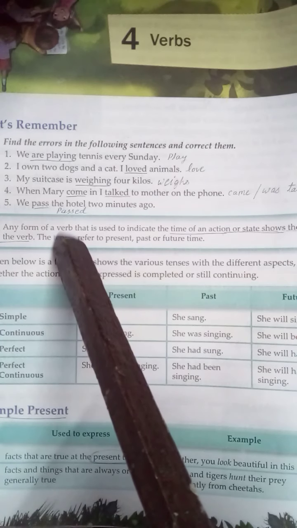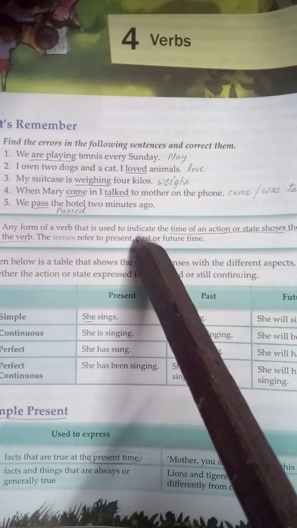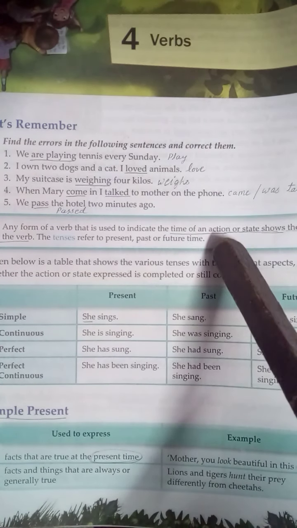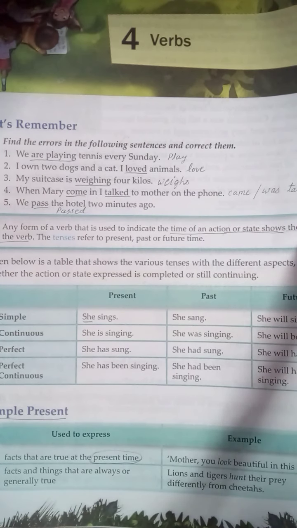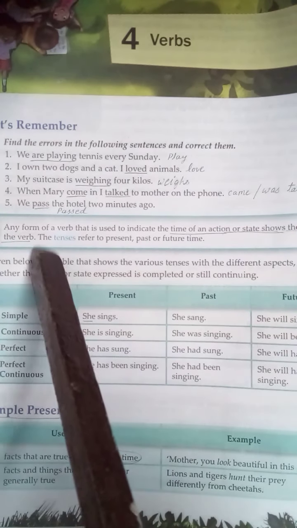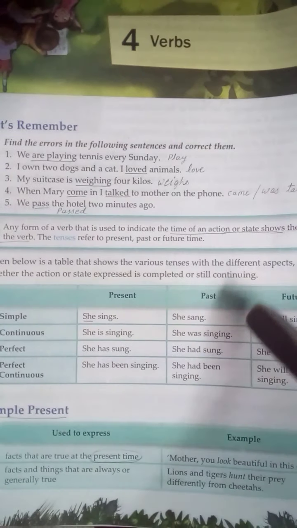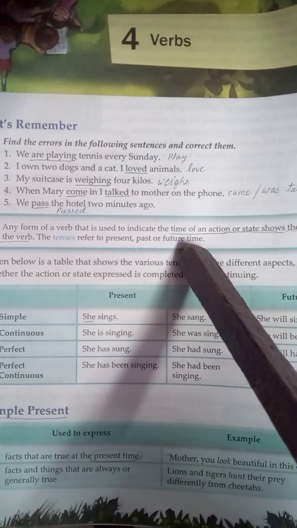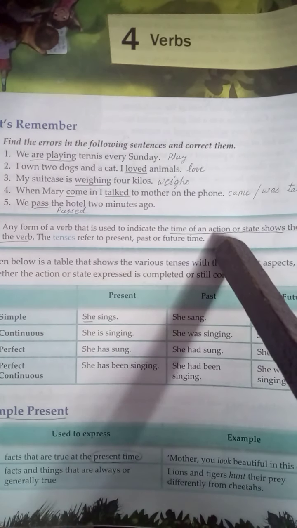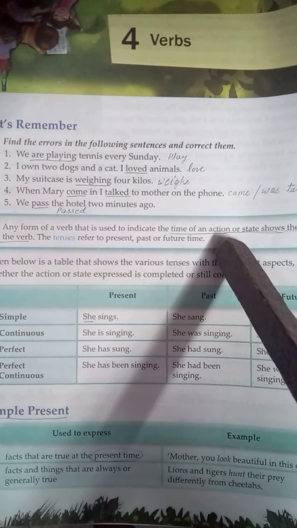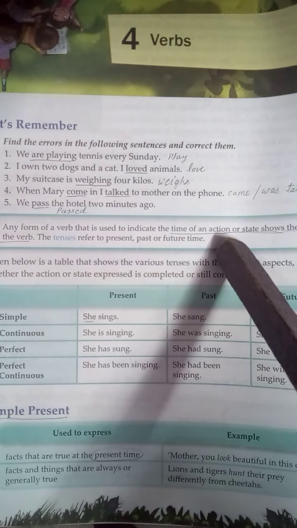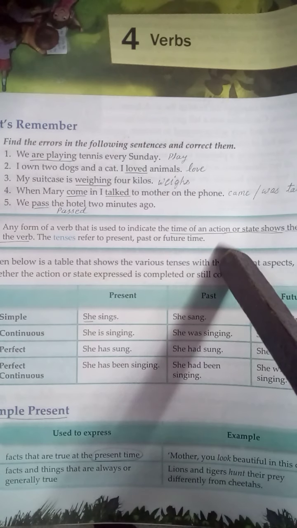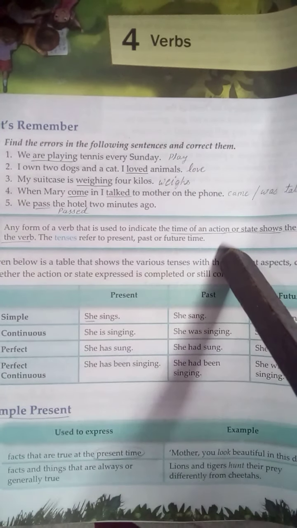Any form of a verb that is used to indicate the time of an action or state shows the tense of the verb. Students, clear about it? Any time of an action, this is called tense.